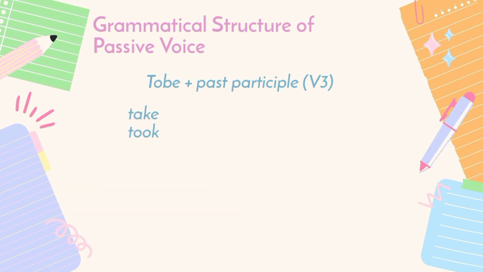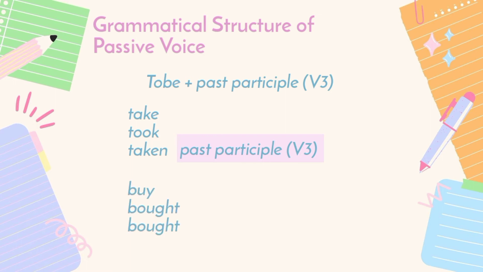For example, take, took, taken. Taken is the past participle. Then buy, bought, bought. Buy is verb 1, bought is verb 2, and bought is past participle or verb 3.